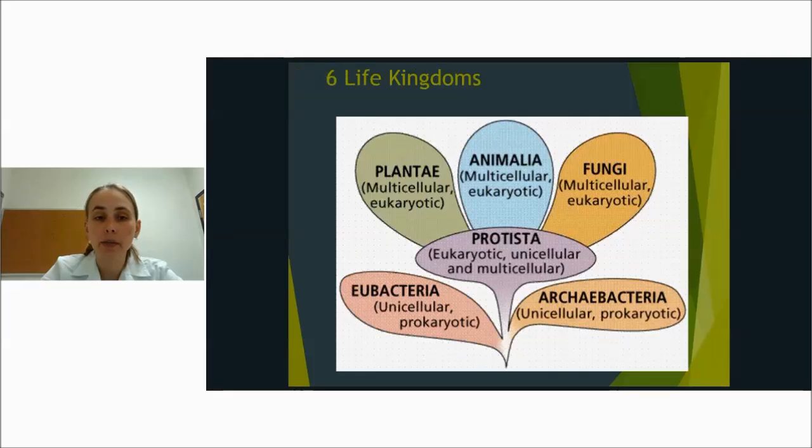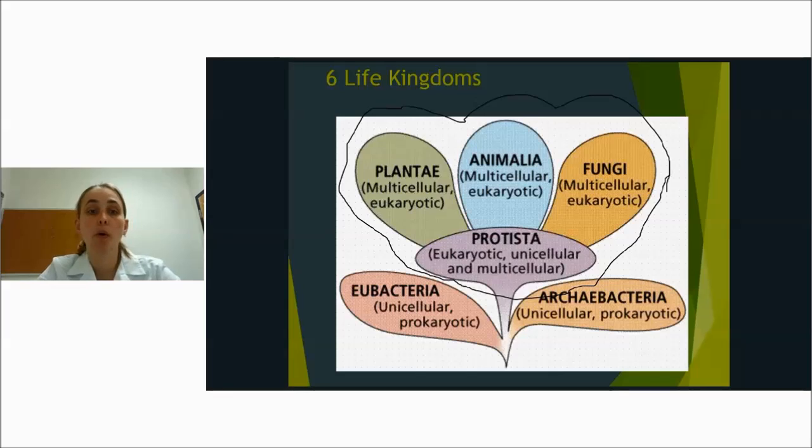The six kingdoms are eubacteria, archaebacteria, and Protista, Plantae, Animalia, and fungi. Protista, Plantae, Animalia, and fungi are right here because they are all together under the domain eukarya. Eukarya meaning they are all eukaryotic cells or they have a nucleus. Okay, they all have a nucleus. Eubacteria is under its own domain, bacteria, and archaebacteria is under the domain archaea. So one domain, one bacteria.